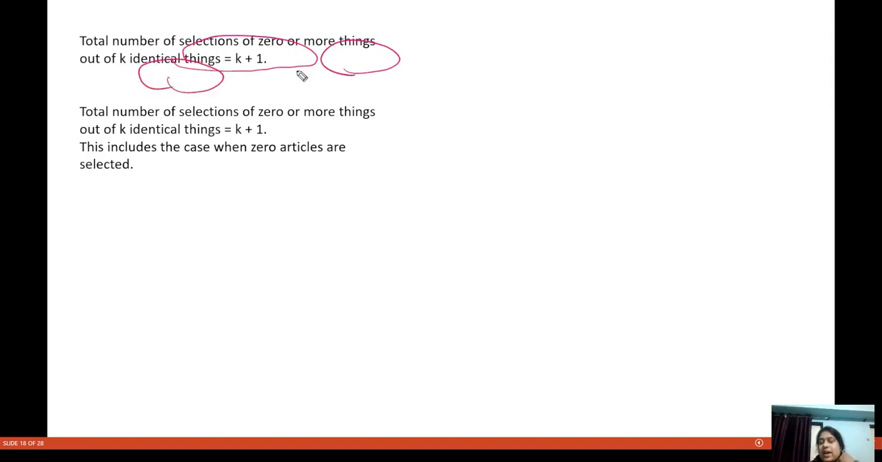So see, if I am having n identical things, in how many ways can I select zero or more things? I have n identical things. If I am selecting zero things, then in one way. If I am selecting one thing, then one, two, three, four, five, and so on.